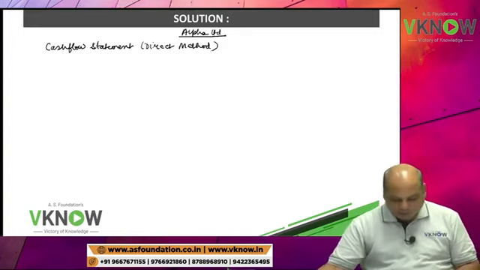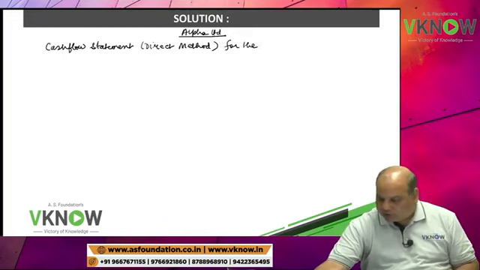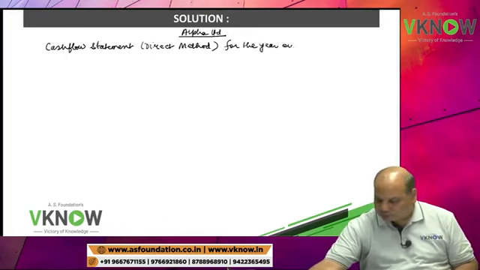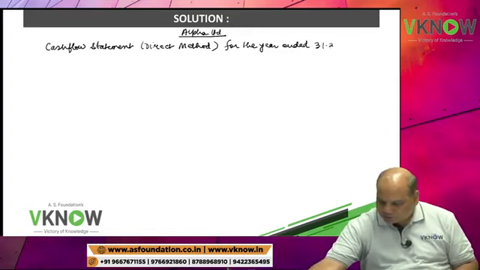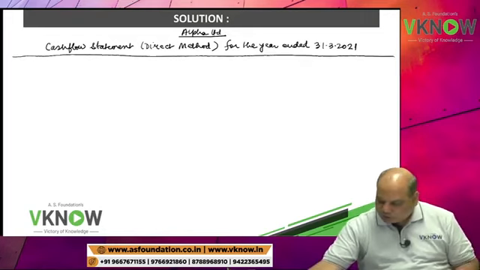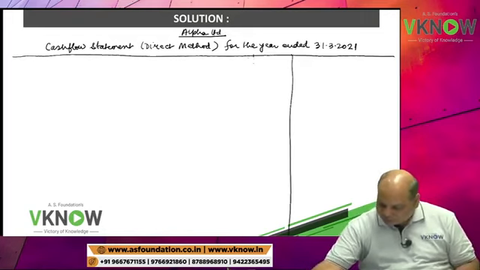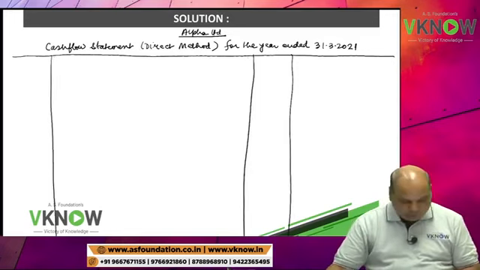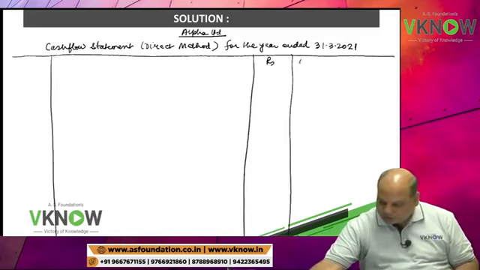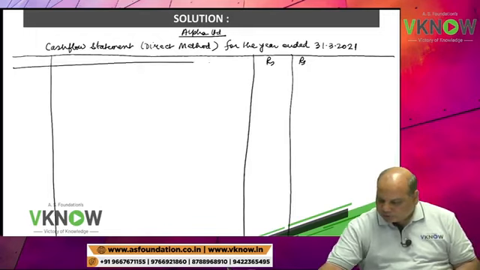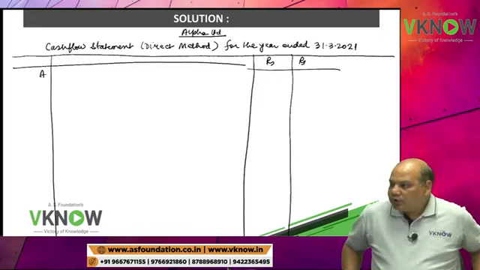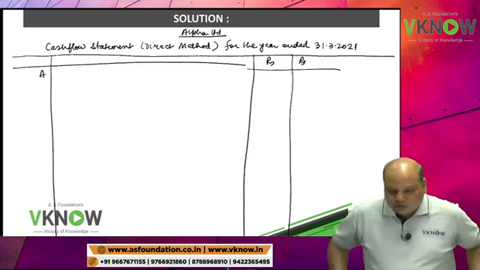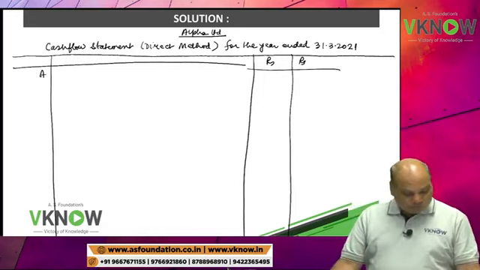Then you will write down for the year ended 31st March 2021. See, if you want to get full marks, then you have to write full. Right hand side rupees. Do not write in short forms. Institute will also cut marks if you write in short forms.